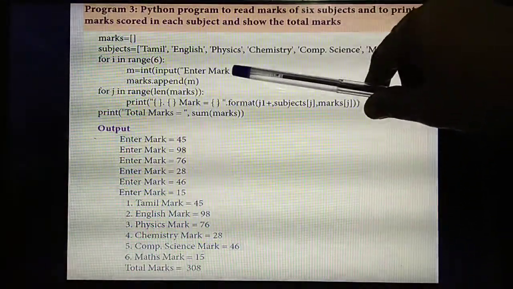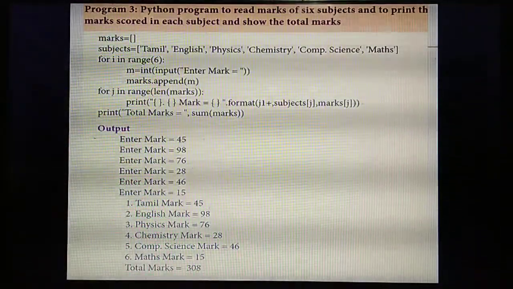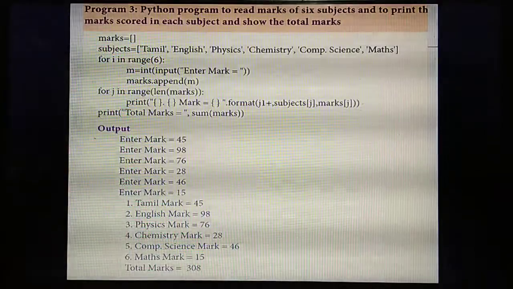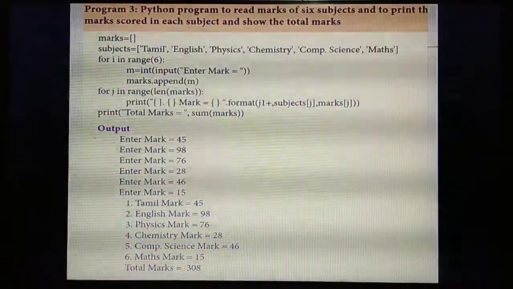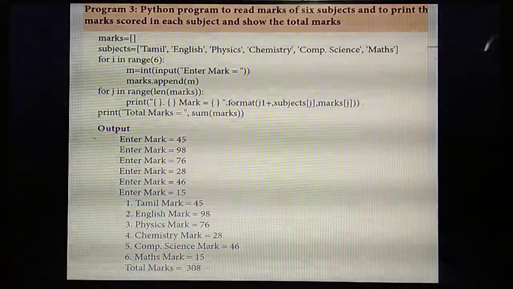So how many marks will you enter here? Range of 6. So how many times? 6 subjects' marks you are going to enter here. For that only they are giving the range function up to 6 subject marks. What's the next step? 6 subject marks you have entered.